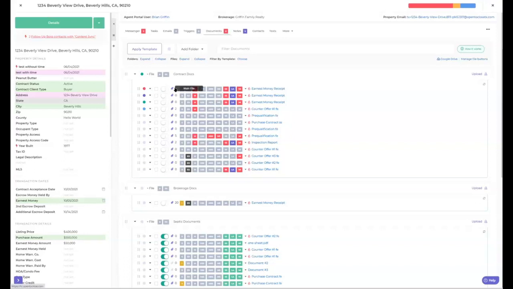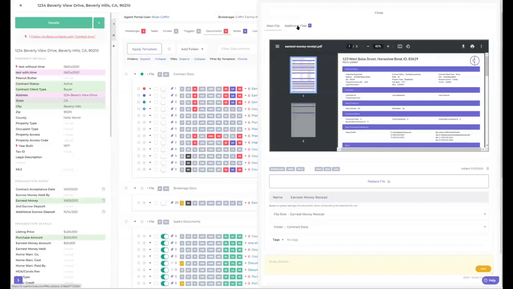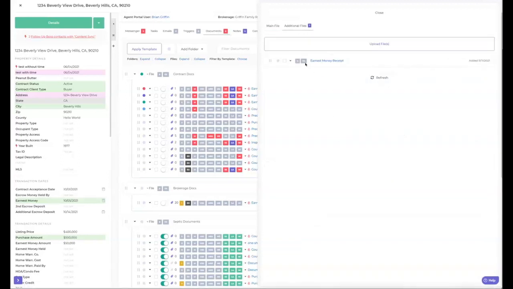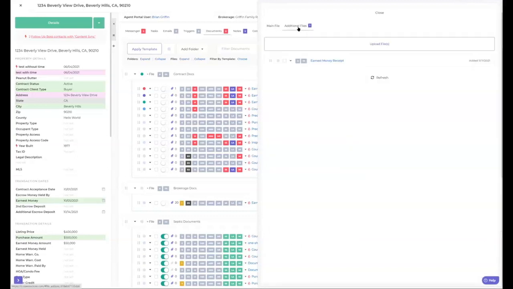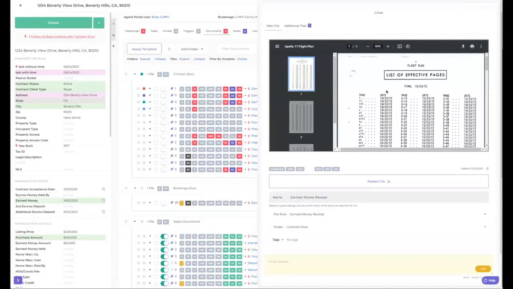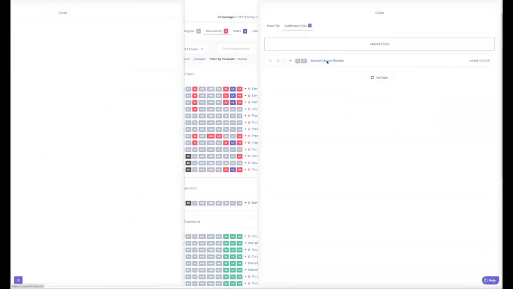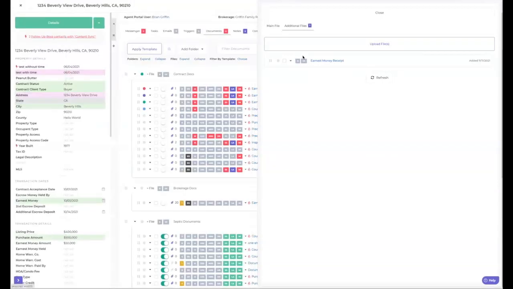As far as these additional files go, you can click in here. I can see the main file, and then I can click over here to see my additional files. And you have a couple things. You can exclude these from the client's view. You can also reset this as the main file. So right now the main file is 123 West Boise. Let me go ahead and make this the default. It's going to swap these. And now this is the default. And if I come over here to additional files and click on this, it's going to be what was previously in our default here. So a lot of things you can do with these.